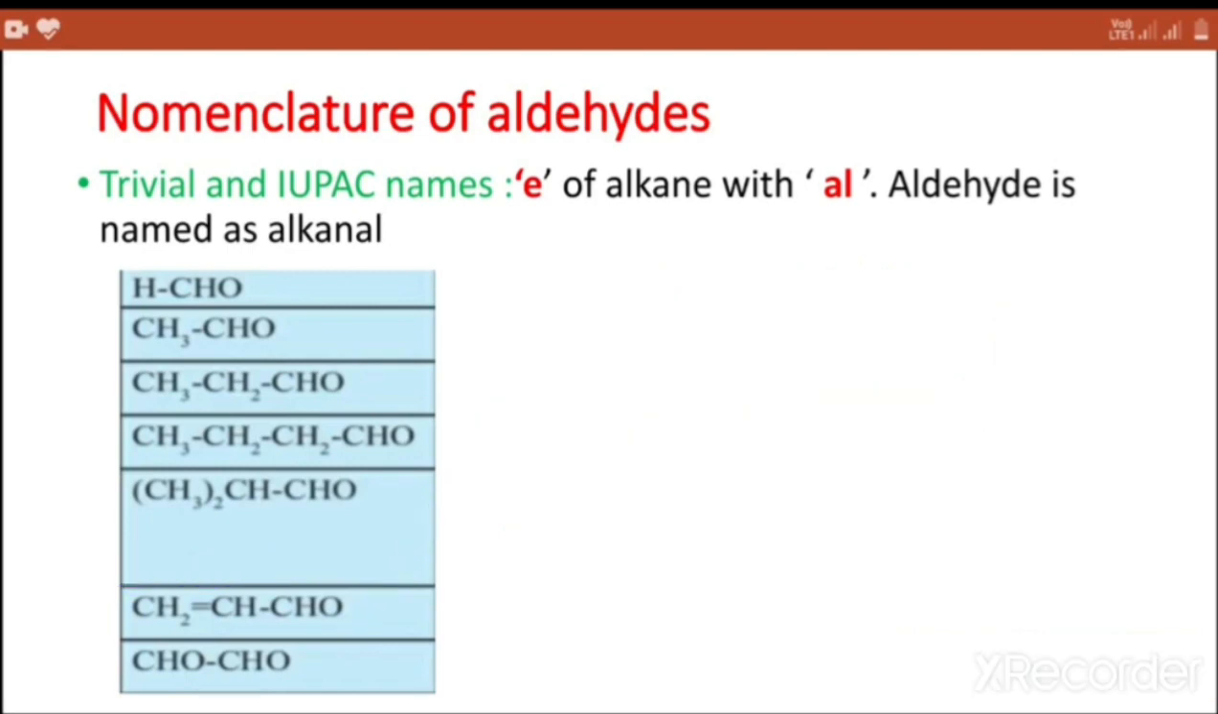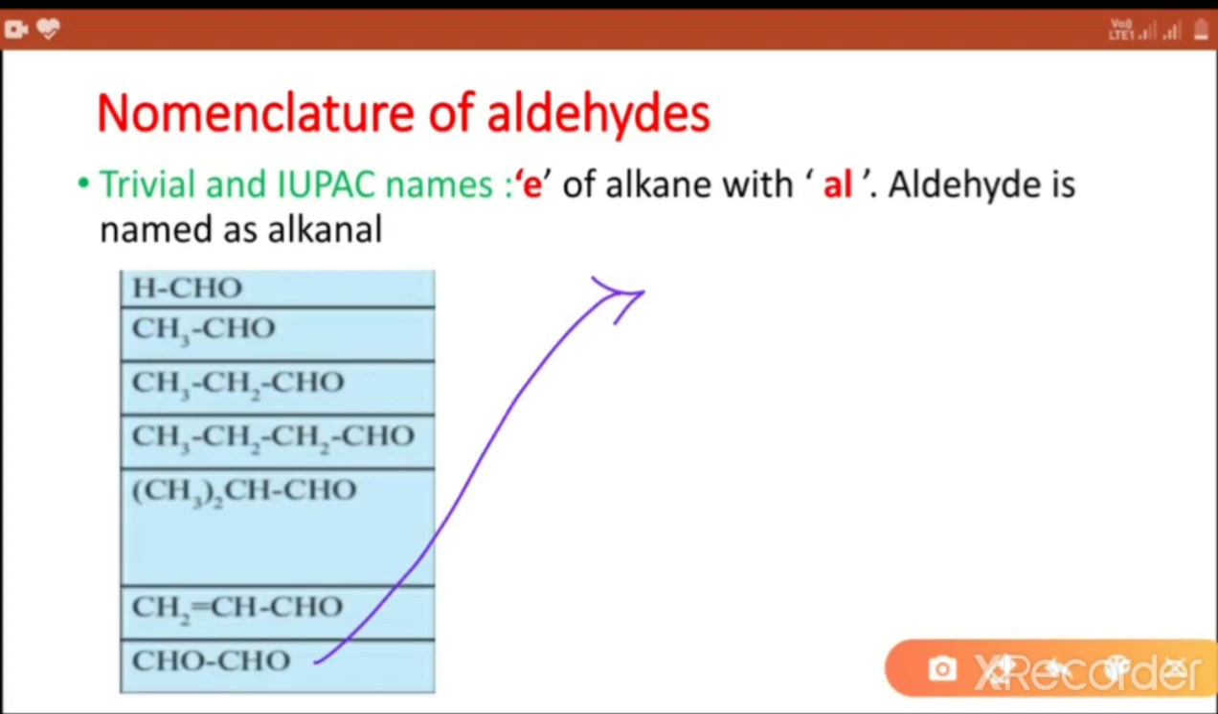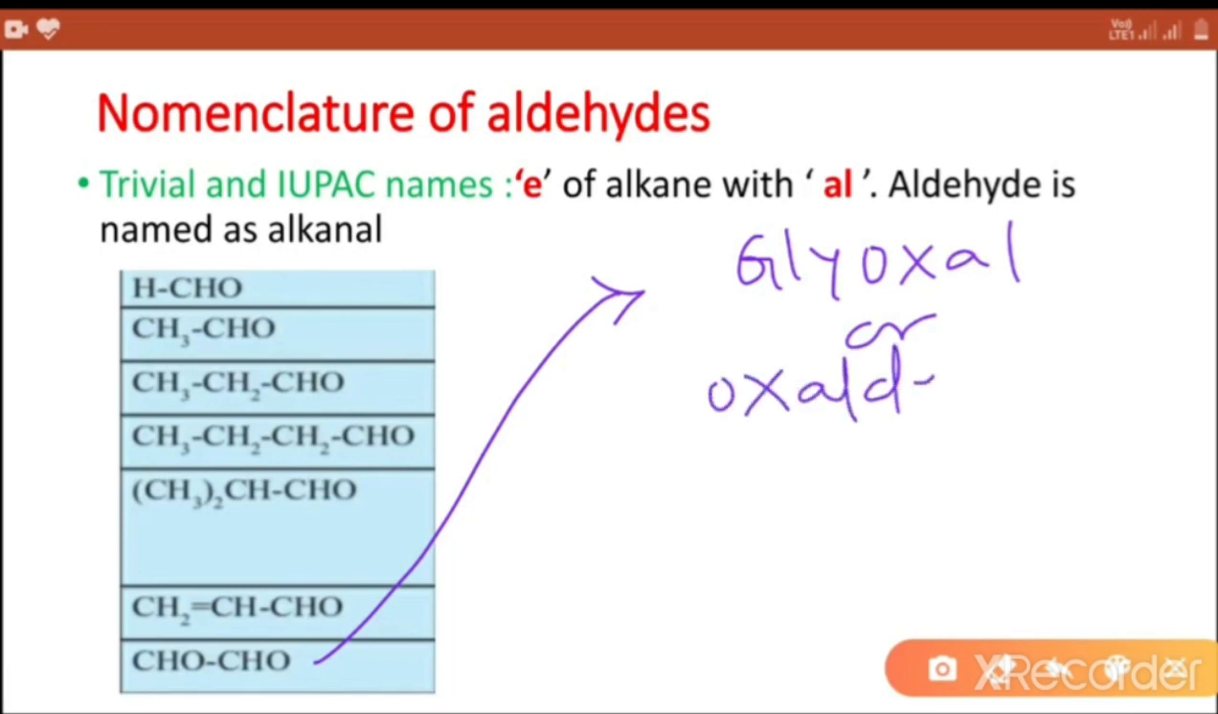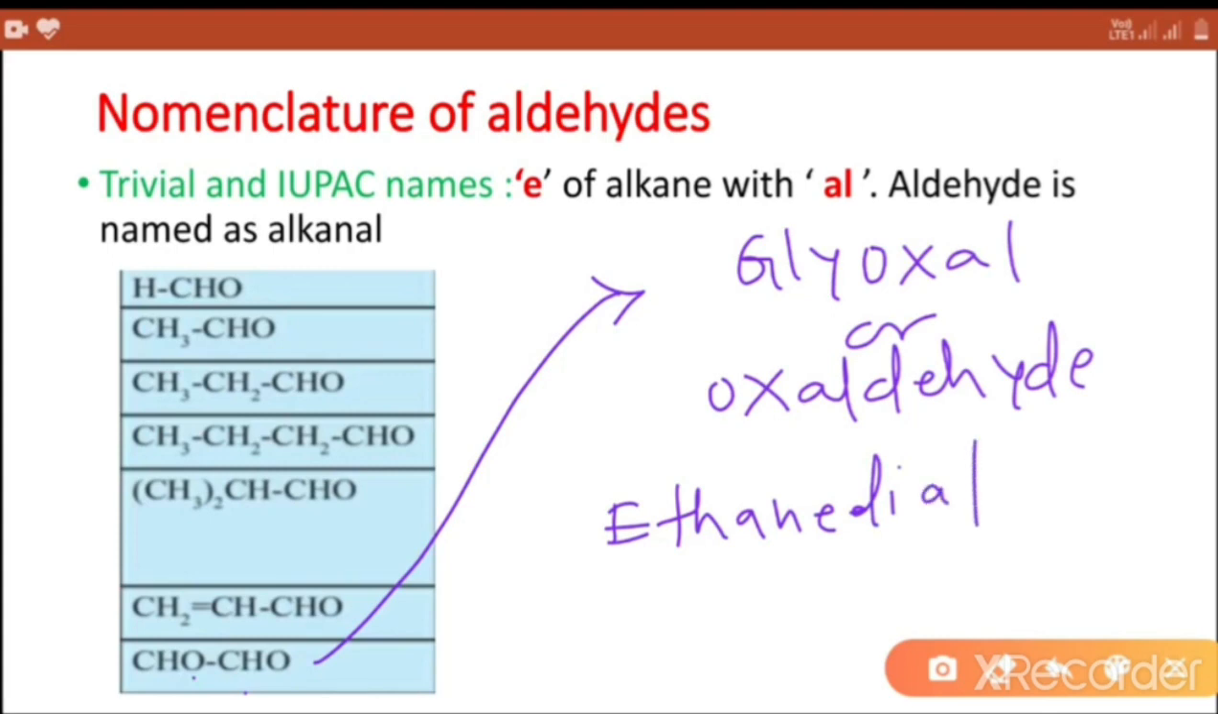Next compound, CHO. Common name is glyoxal or oxaldehyde. This is a derivative of ethane which contains 2 carbon atoms. So IUPAC name is ethane and 2 aldehyde groups are present. Dial, ethanedial. This is IUPAC name of this.